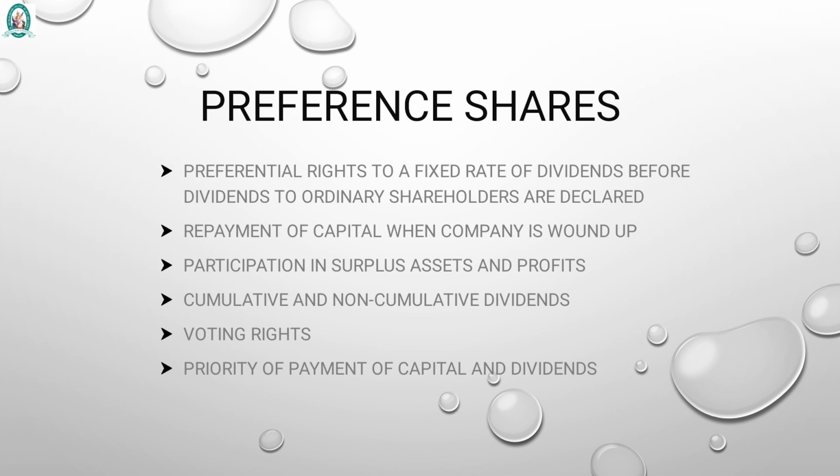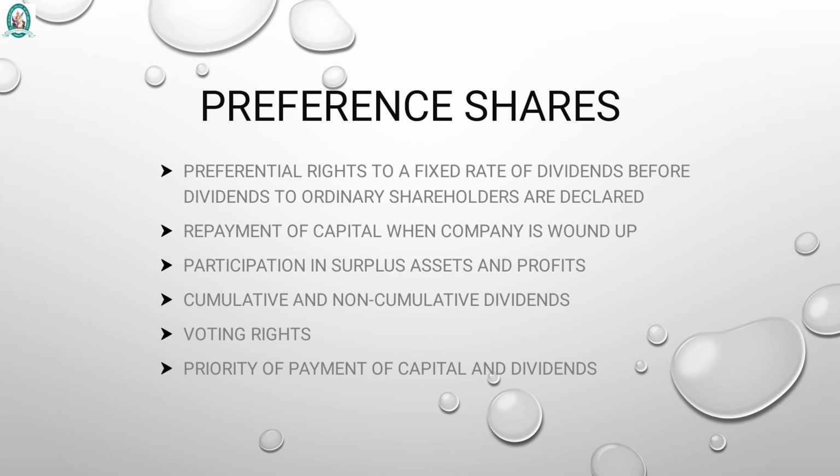After making the payment to the debenture holders, the first preference is given to the preference shareholders. Here, at the time of issue itself, the percentage of dividend will be fixed: 8% preference shares, 10% preference shares. So 10% of the profit will be declared as a dividend.